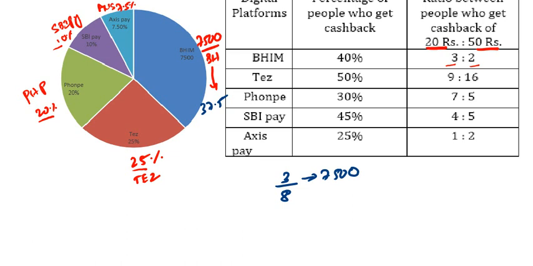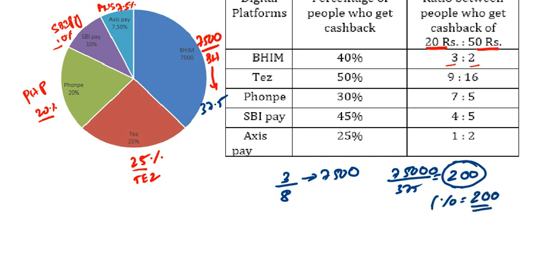If 37.5 is equal to 7,500, 100% equal to how much? So 7,500 by 37.5 will give 200. So 1% is equal to 200.